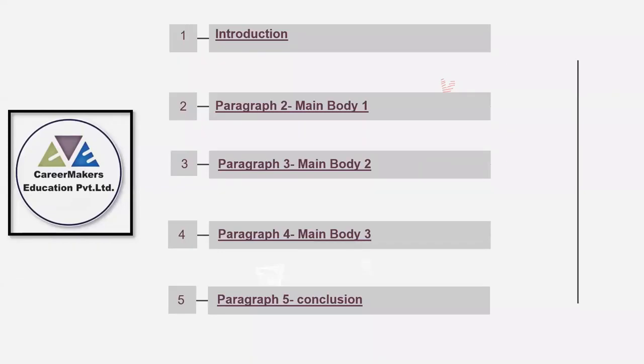For example, the essay topic is that nowadays robotic technology is used more often than original techniques, right? So this is your topic statement, and then they are asking you the question: write the advantages and disadvantages of robotic technology. This is your question, right? So what is your introduction sentence? What is your topic sentence? Nowadays, we can see robotic technology is used everywhere.